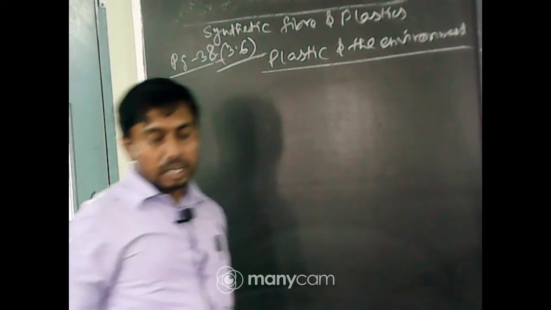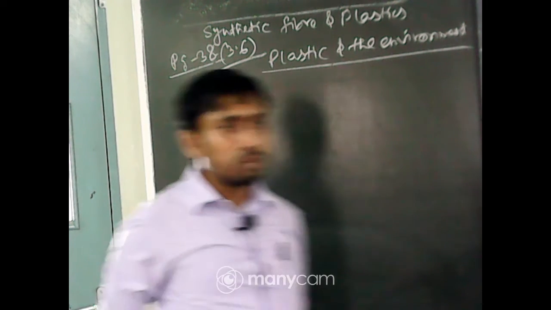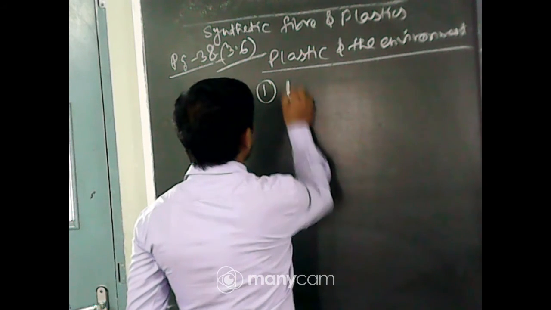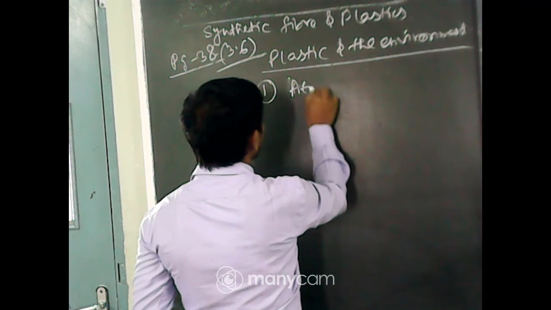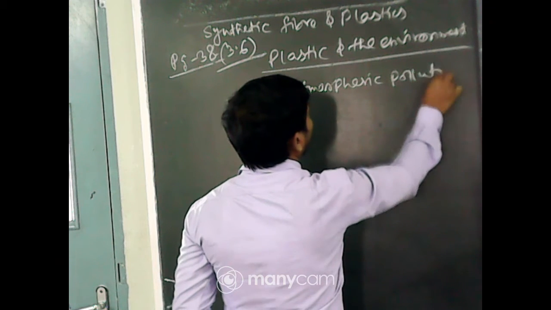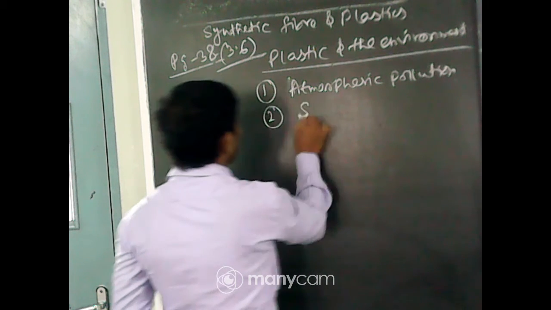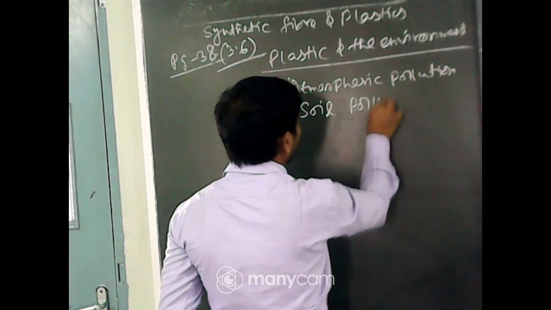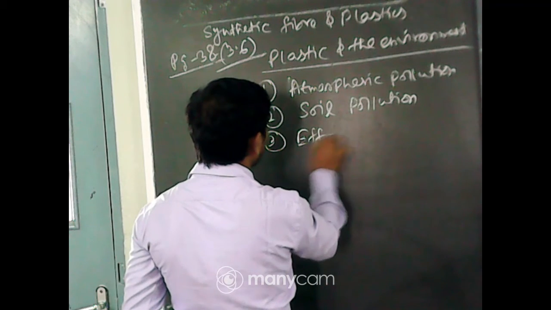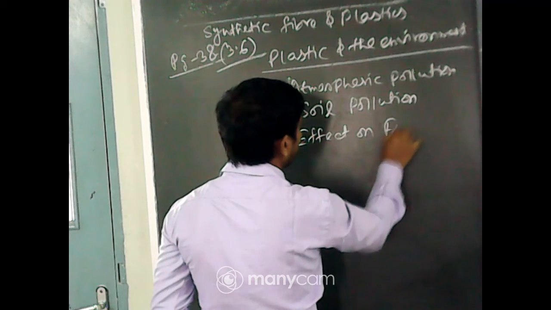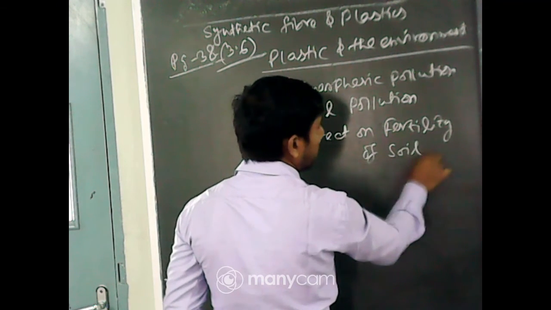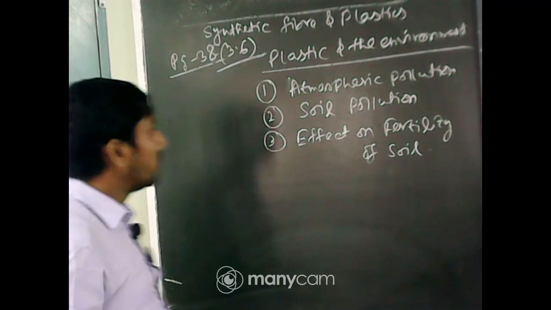I have already started on plastics and the environment. What are the bad effects? Number 1, air pollution or atmospheric pollution. Number 2, soil pollution. Number 3, effect on fertility of soil. Okay, so these are the areas.